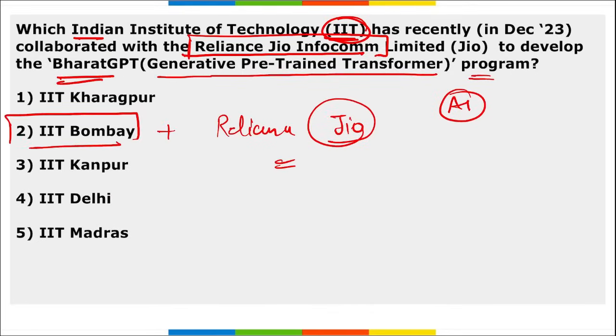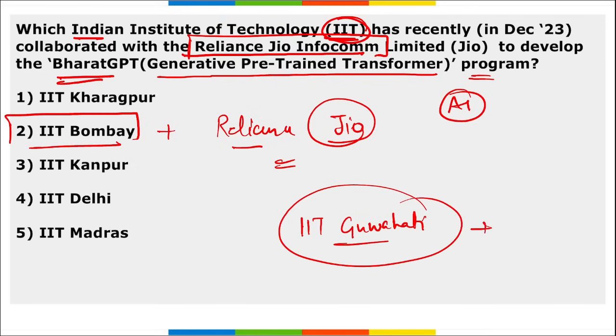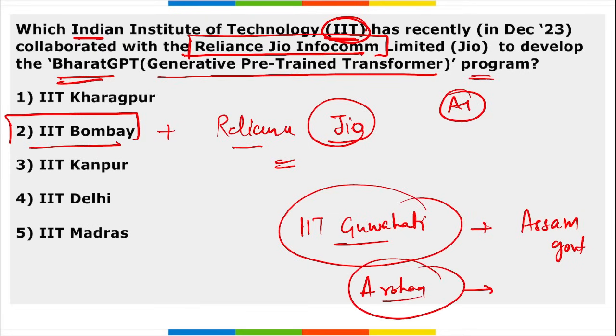One more thing, apart from this between Reliance Jio and IIT Bombay, IIT Guwahati has also signed an agreement with the Assam government. This was under their Arohan scheme, in order to promote STEM subjects among the students and youths of Assam. What is STEM? Science, technology, engineering and mathematics.